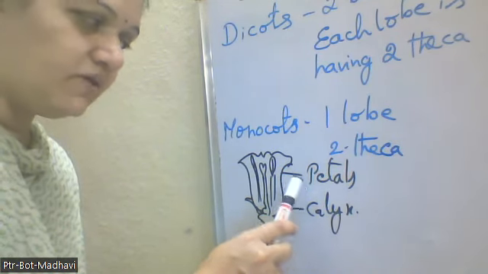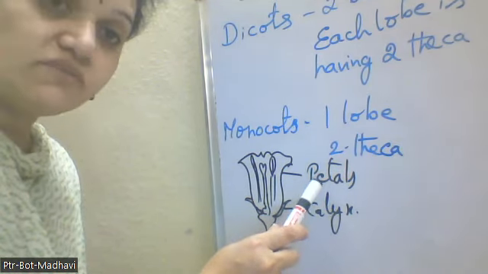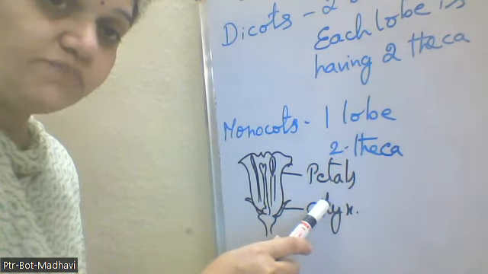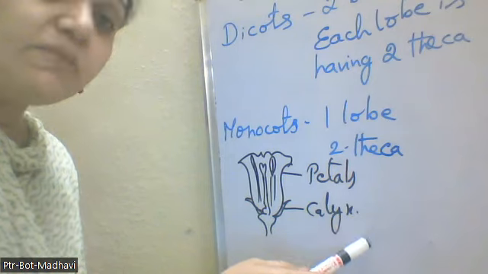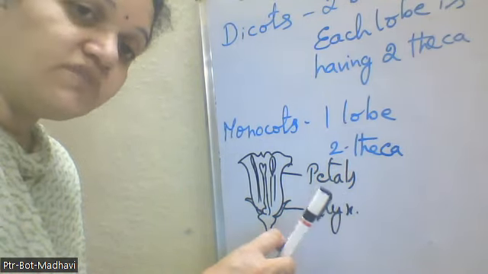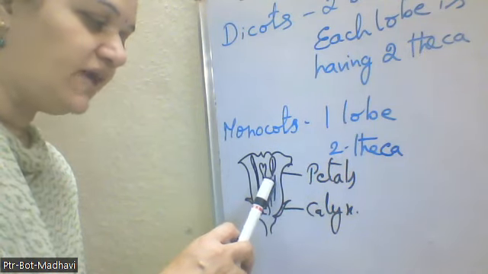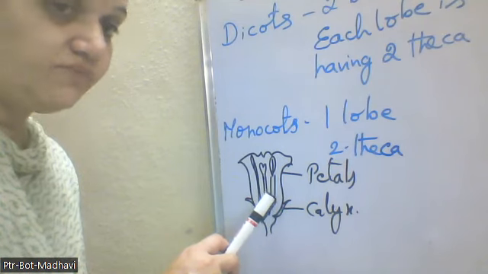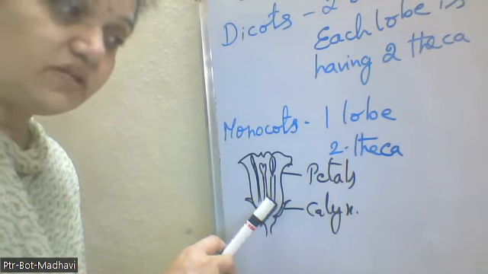These two are the non-essential floral parts because they won't participate in the process of sexual reproduction and fertilization, but they help in this process. The essential floral parts are nothing but the androecium and the gynoecium. Those are present in the third and the fourth wall of the flower respectively.